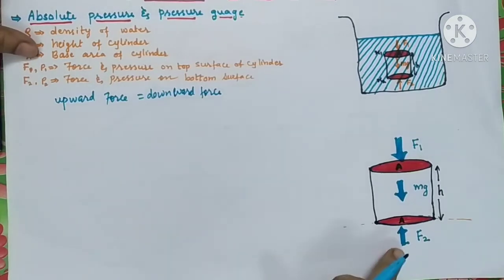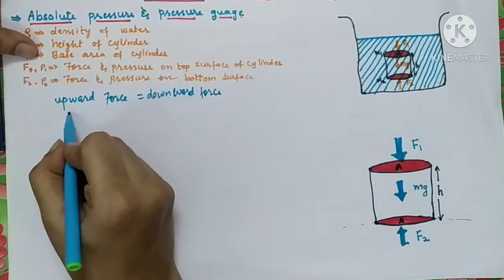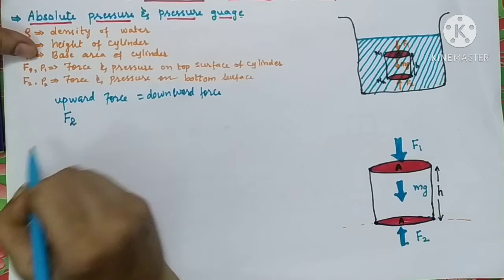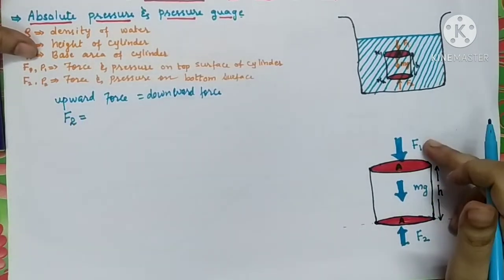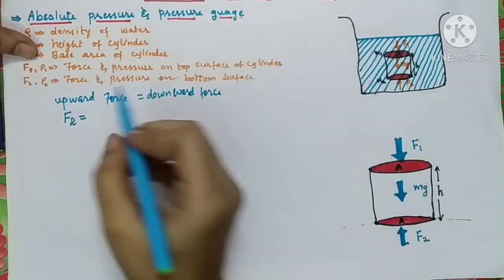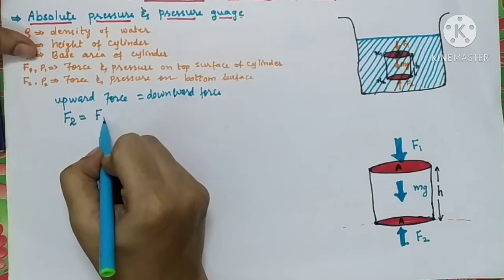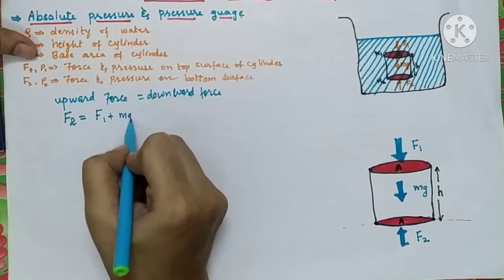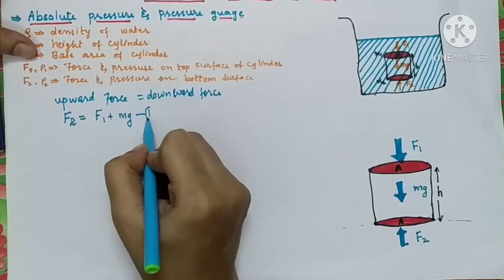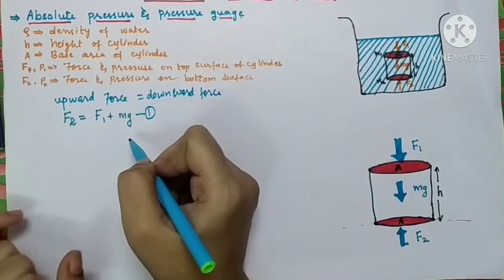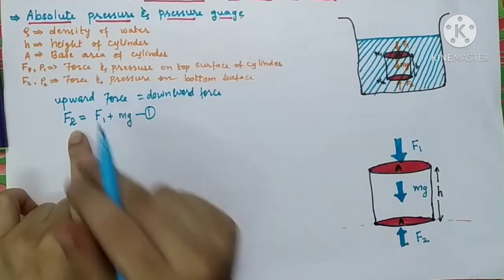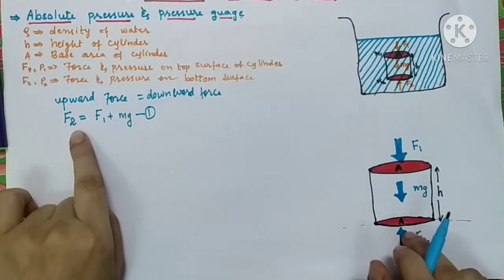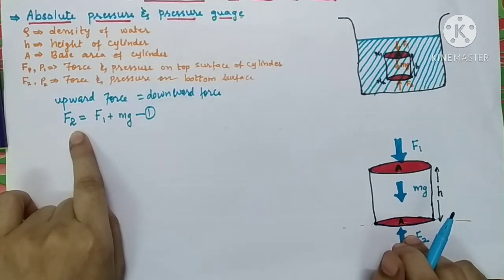What is the upward force? There is only one upward force, which is F2. It is equal to the downward forces, F1 and mg. So F2 = F1 + mg. This will be our equation number 1. Here we have calculated the total forces acting on the bottom part of the cylinder.